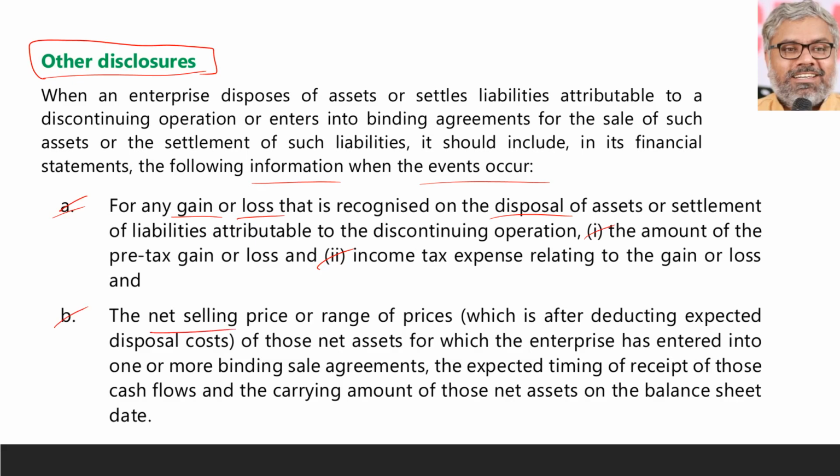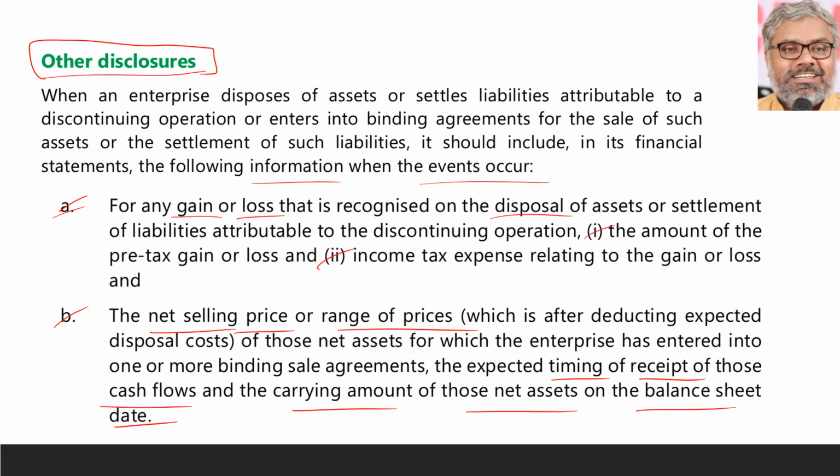And not only that, the net selling price, or if at all there is a range of prices, the range of prices of those net assets where the enterprise has entered into agreements, and expected timing of the receipt of those cash flows and carrying amount of those assets on the balance sheet date have to be disclosed. So to the extent there is no money already received, when it is expected to be received, that fact has to be disclosed.